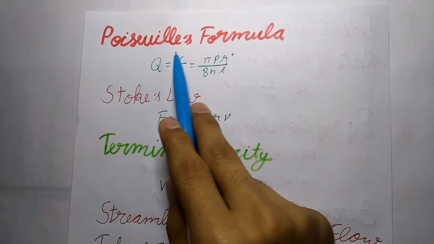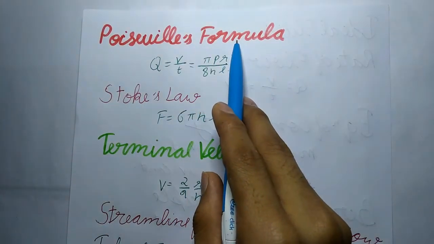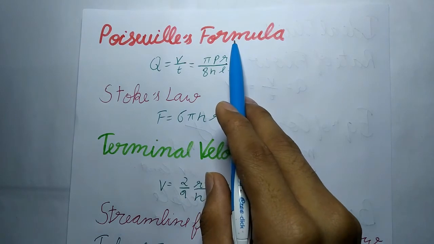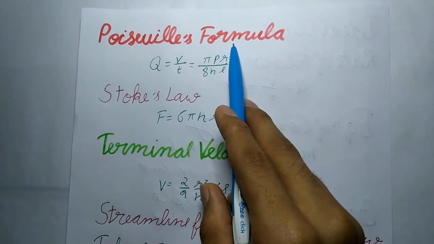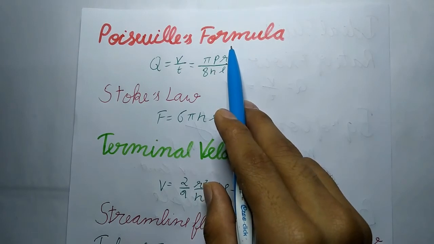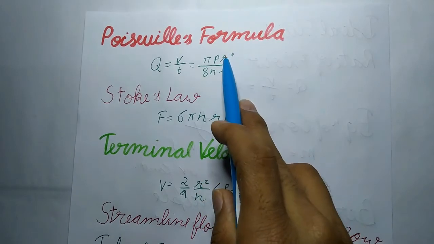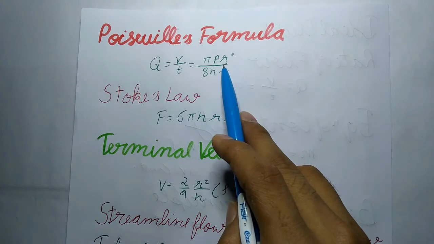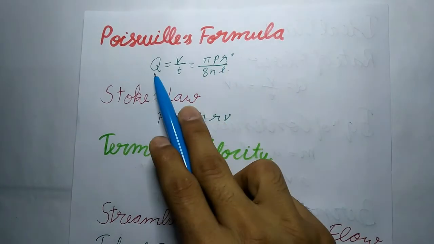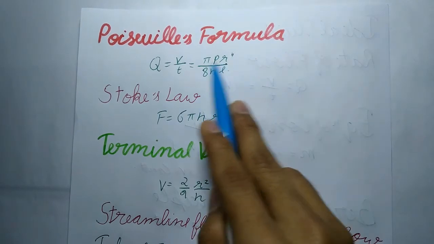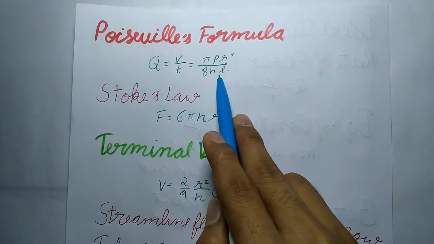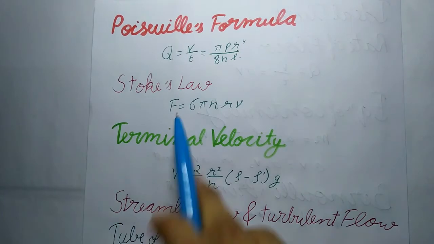Now next is Poiseuille's formula. The volume of a liquid flowing per second through a horizontal capillary tube of length L, radius R, under a pressure difference P across its two ends is given by this formula. Q will be equal to V by t, which will be equal to pi P R to the power 4 upon 8 eta L.